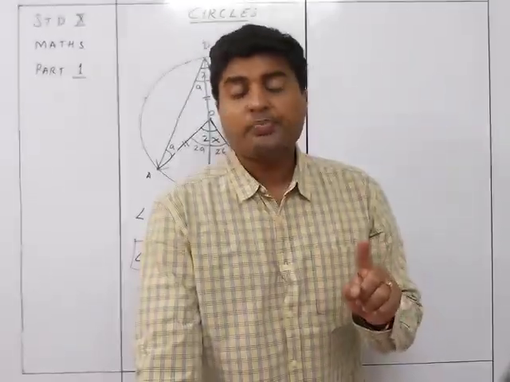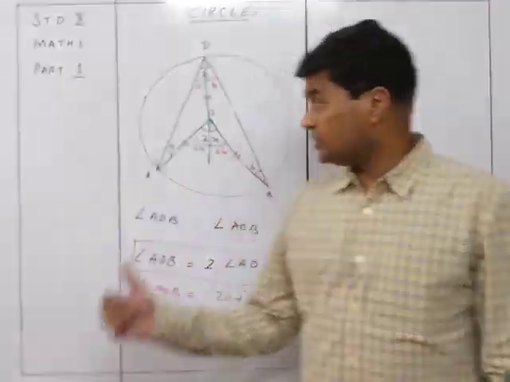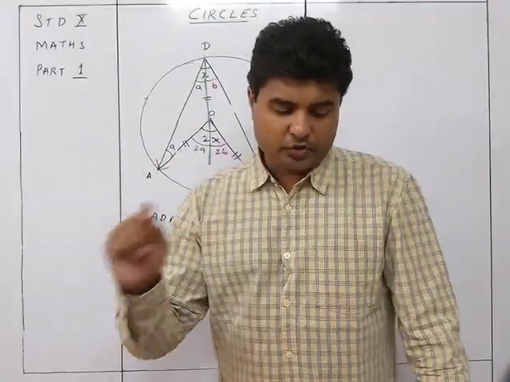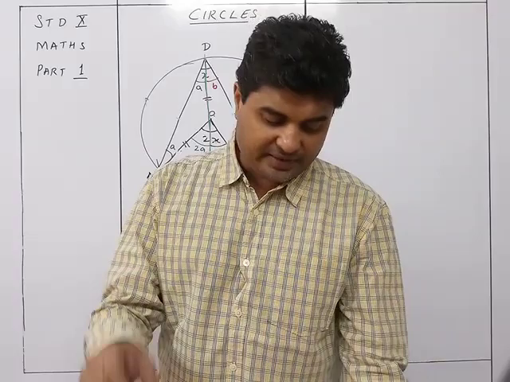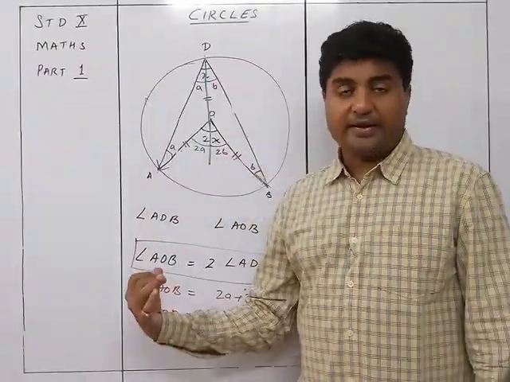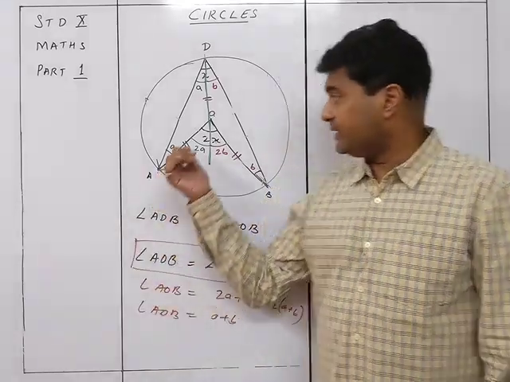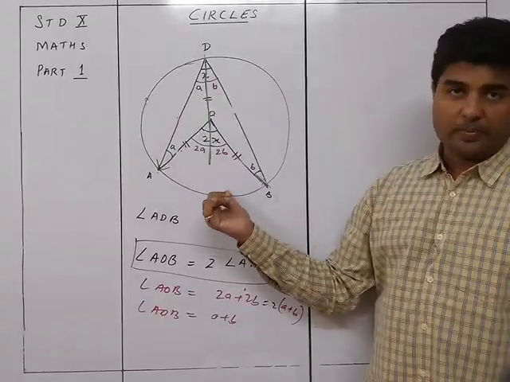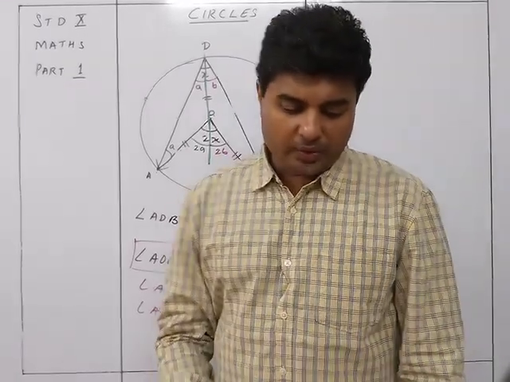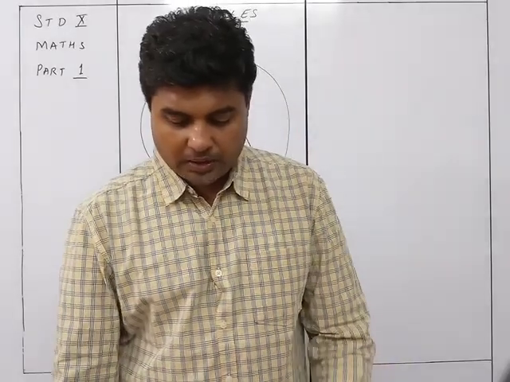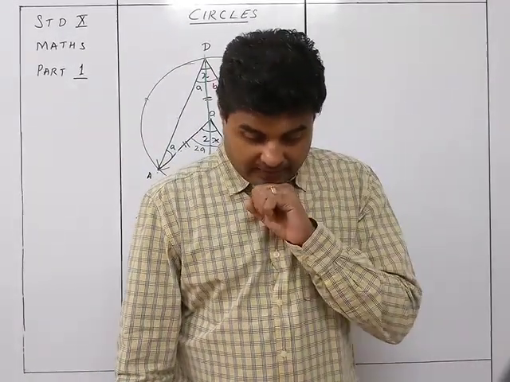So in such a case, you will first have to draw the figure, then say what is given, and then say what is to be proved, and whatever construction is there you have to do, and then statement-wise you have to write how we are getting this particular thing, that A plus A is equal to 2A and B plus B is 2B, so A plus B is equal to 2A plus 2B. So that is what you need to do in this particular case. So that is how you are going to get this.